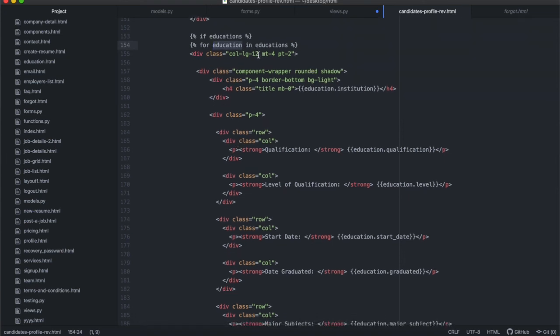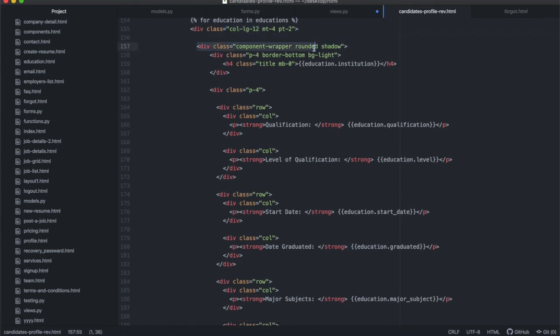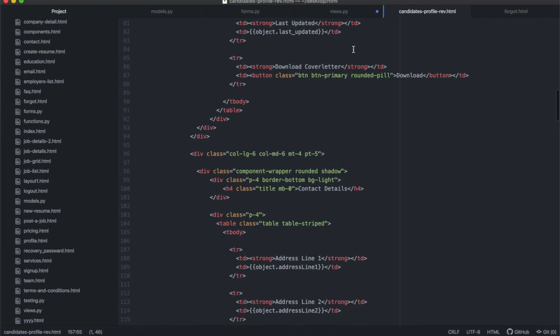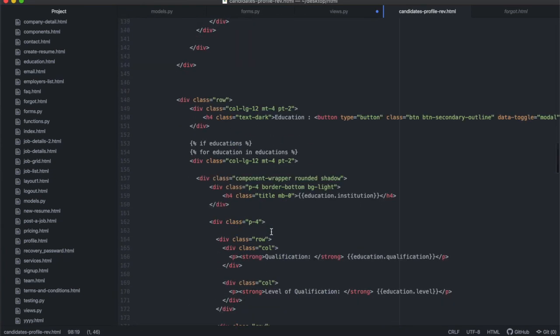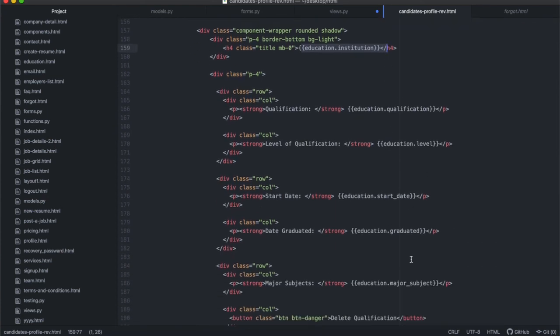This is a column 12, and inside the column 12, we're displaying that component wrapper. It's the same component wrapper we used at the top over there with the shadow, so I basically just copied and pasted that. Then this is a title that I use. I want the title to be the institution, so it will show this is the institution where that qualification was gotten from, and then all the different things that come in there.